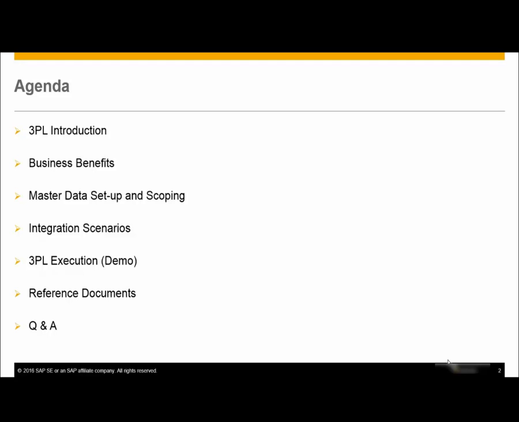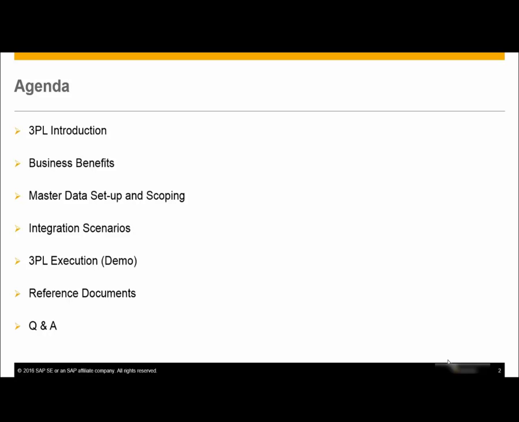What are the integration scenarios that are supported with 3PL in SAP Business by Design? Followed by it, we have a 3PL execution, which is a live demo, which will be presented by myself and Kopal Upadhyay. Next is the reference documents, which guide you through the documentation or the help documents on third-party logistics. The last would be the Q&A session.